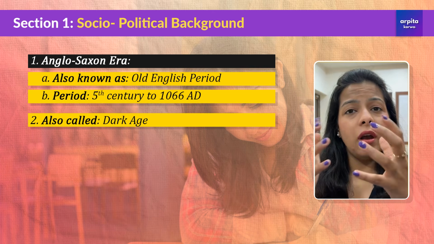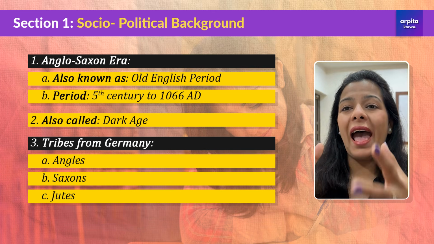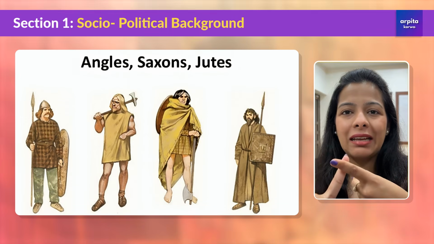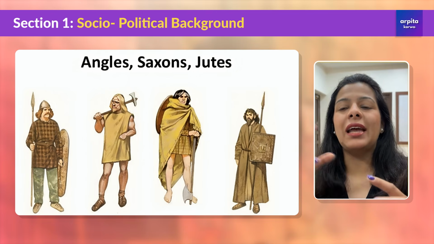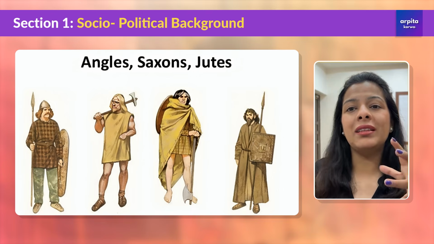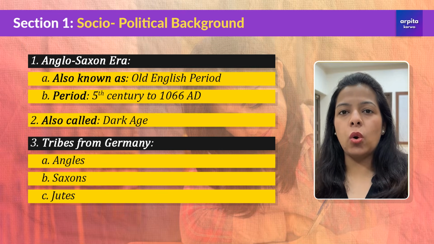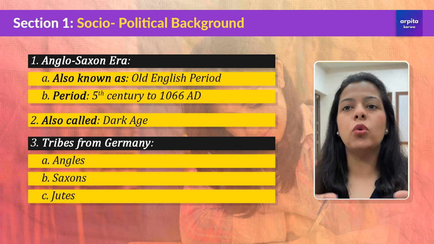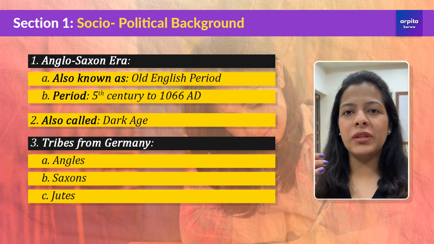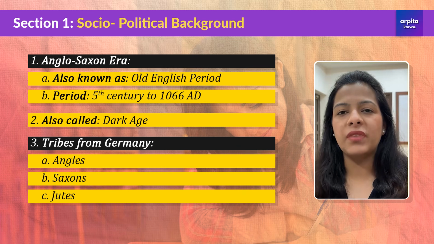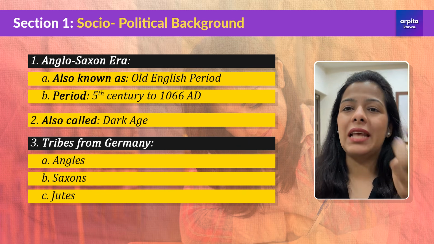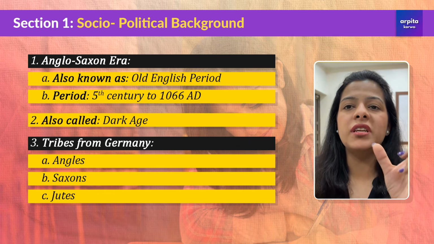Now, you might ask why this period is called Anglo-Saxon period? Now, this era gets its name from the tribes such as Angles, Saxons and Jutes, who were tribes that came from Germany and they migrated and settled in England, mixing with the native people. So, in England, there were some native people who were already there, and then these three tribes from Germany came and they mingled with these people, and that gave birth to something called the Old English language. And that is why it is known as the Anglo-Saxon period, because Angles and Saxons were the dominant tribes during this period.